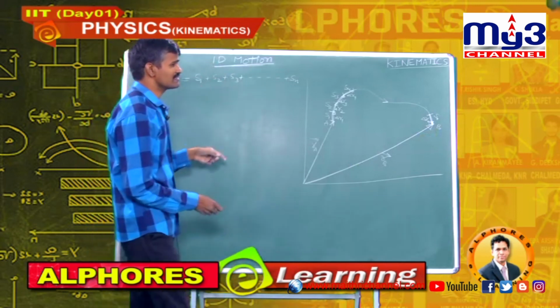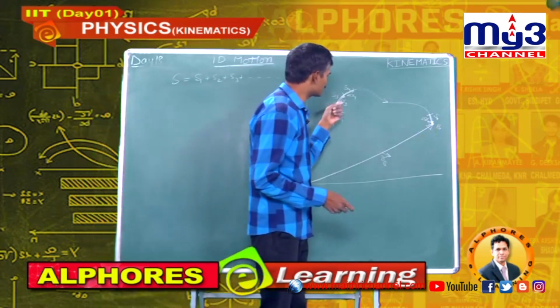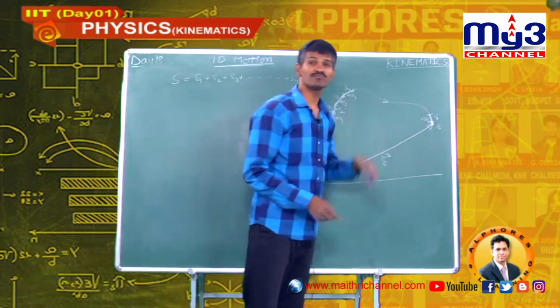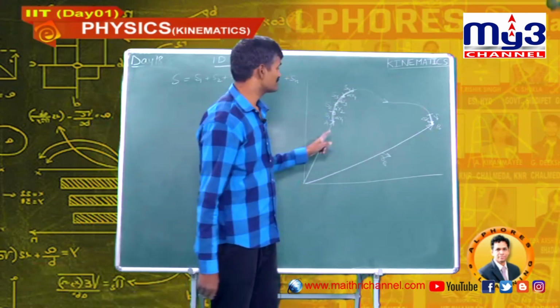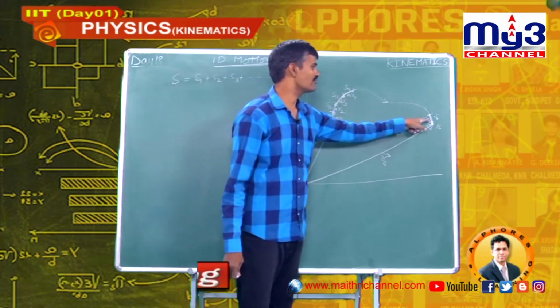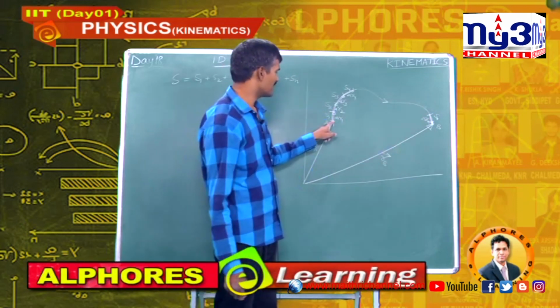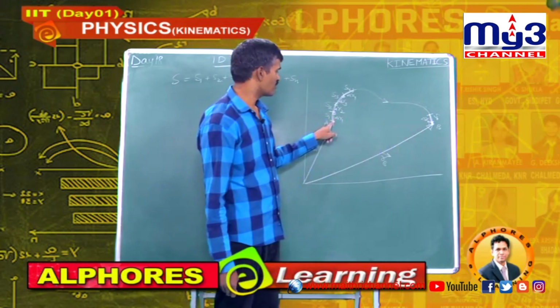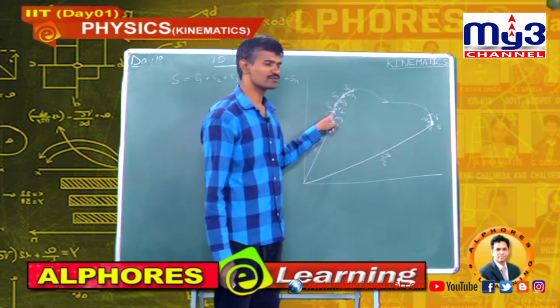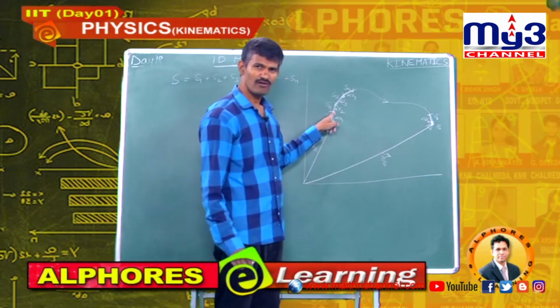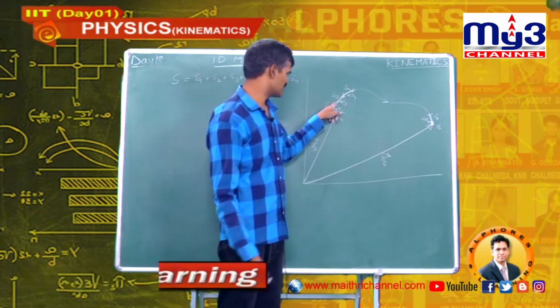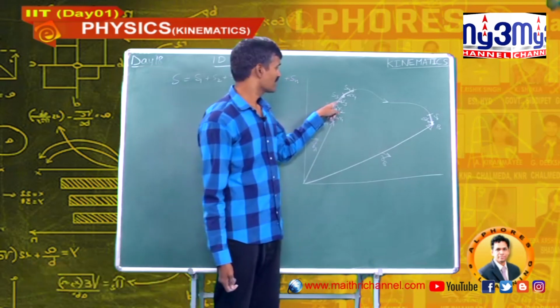What is the resultant displacement of all these small displacements? Body starts from A, it takes a small displacement delta r1 to another point P. From that it takes another small displacement delta r2 and so on.